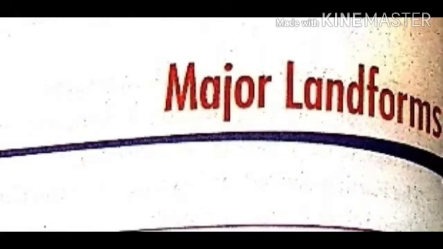What do you know about major landforms? Today we will learn about landforms: mountains, hills, plateaus, plains, rivers and deserts. The earth's surface is made up of land and water. Three-fourths of the earth's surface is water and one-fourth is land.